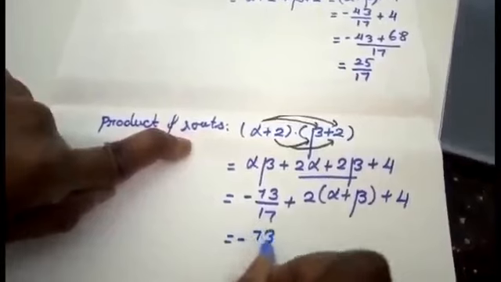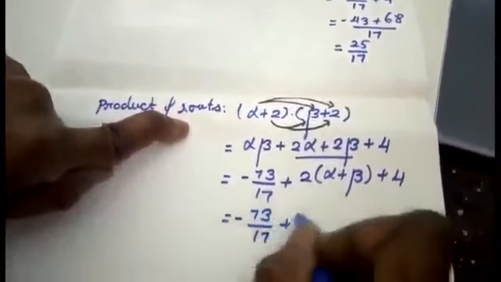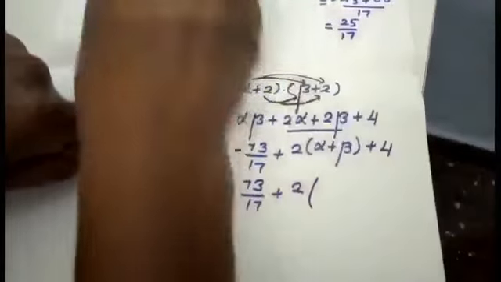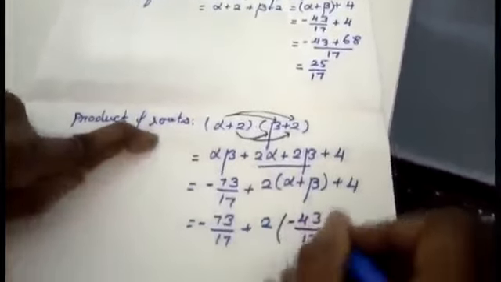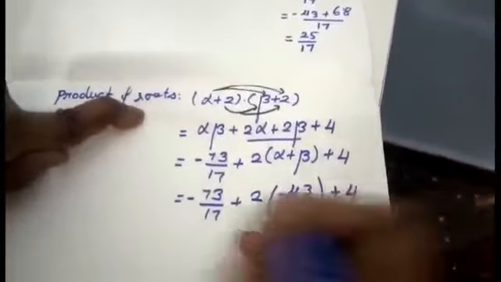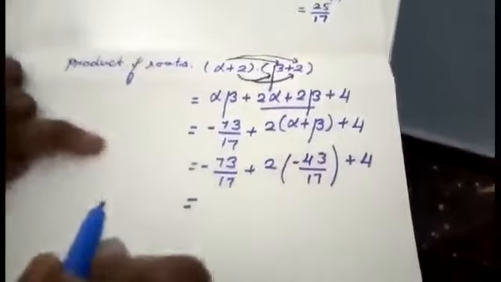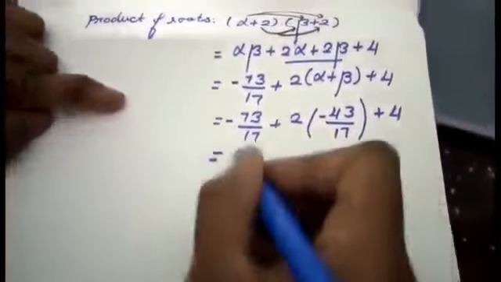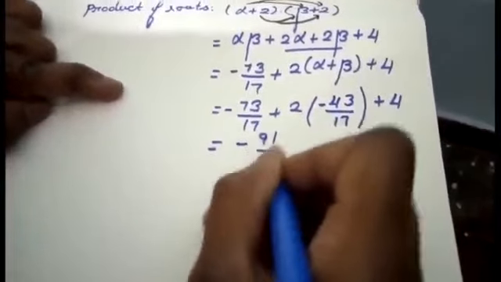Minus 73 by 17 plus 2. What is the value of alpha plus beta here, students? That is minus 43 by 17. Minus 43 by 17 plus 4. You do the calculation, students. I am going to write the final answer. What you get here is minus 91 by 17.